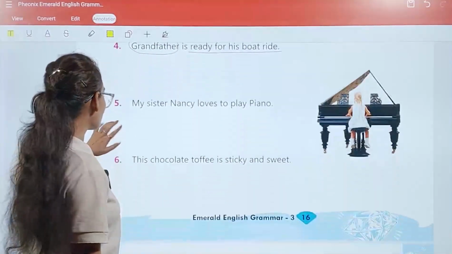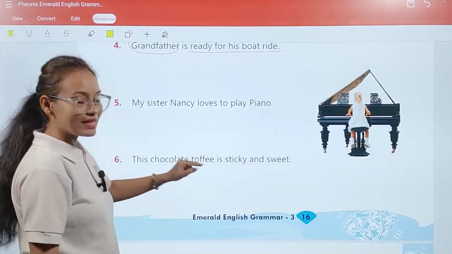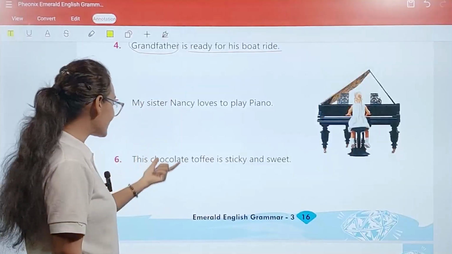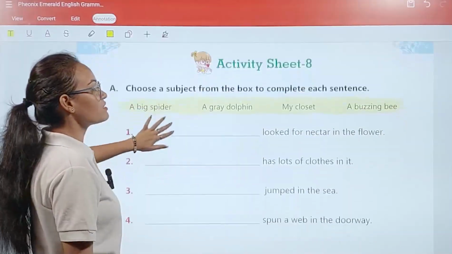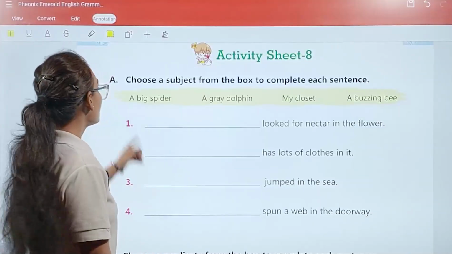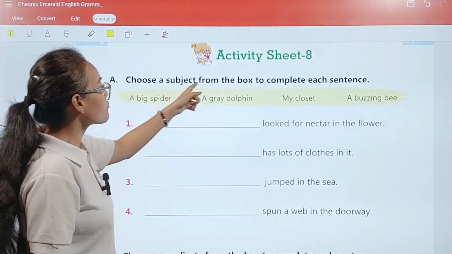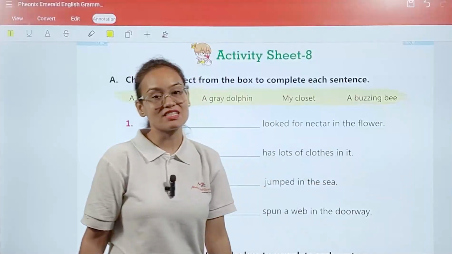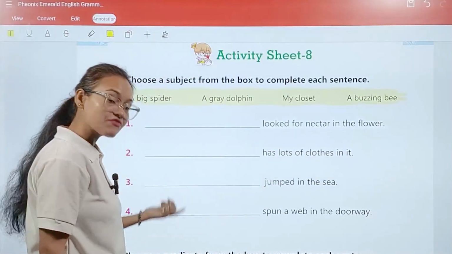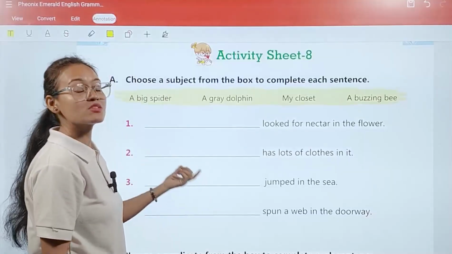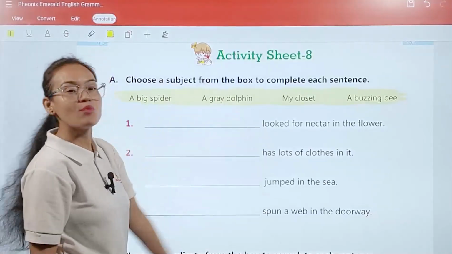Okay, similarly in this way you have to find out the subject and predicate in sentence number 5 and sentence number 6. Okay, now activity sheet number 8. Here what we have to do? A. Choose a correct form of the box to complete each sentences. Here, my dear student, 4 filling the blanks are given. Okay, and we have to complete this filling the blanks by putting the words from this box.